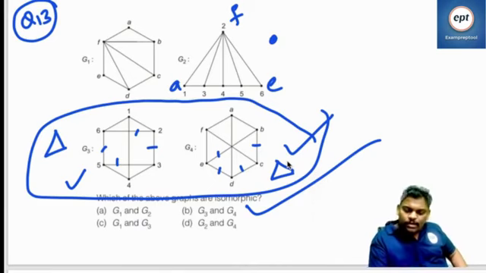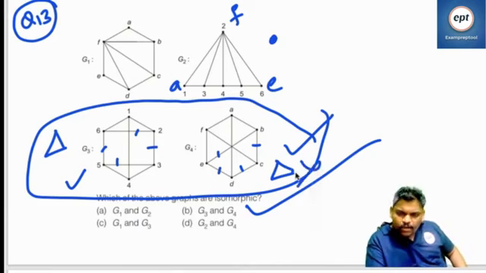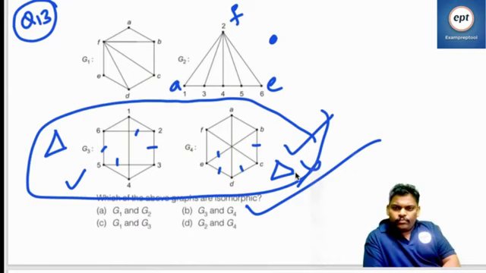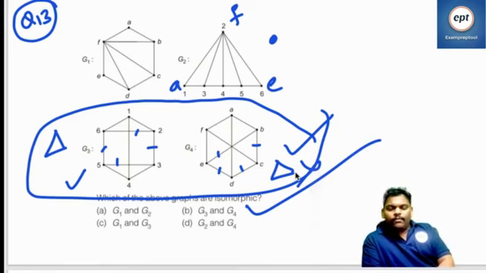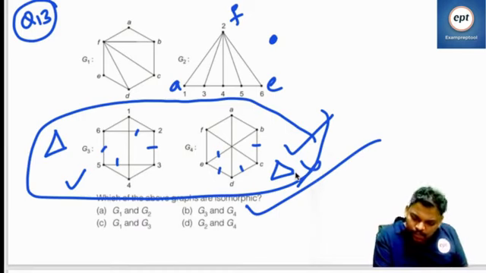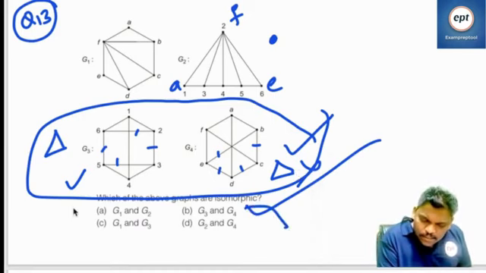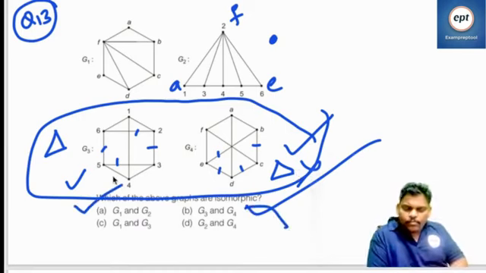G3 has a triangle, but G4 doesn't have a triangle. So I think B is not the answer. A will be the answer.